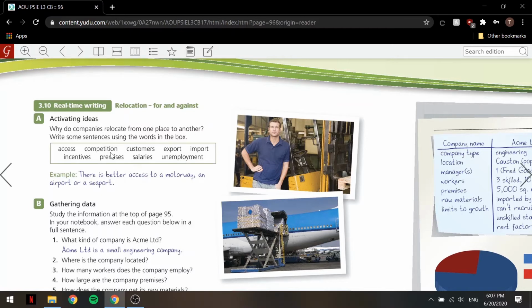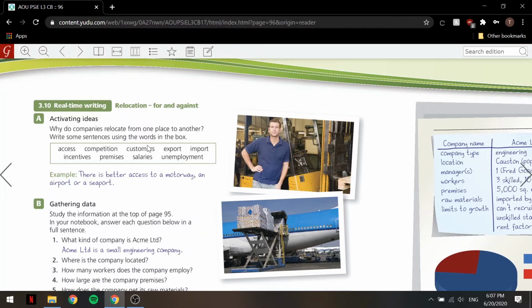Now we want to use the word competition. Okay, so for competition, we'll say something like there is less competition in the area. Okay, just a simple sentence using the word competition that relates to companies relocating from one place to the next. Okay, so there is less competition in the area. What else do we have? We have customers.